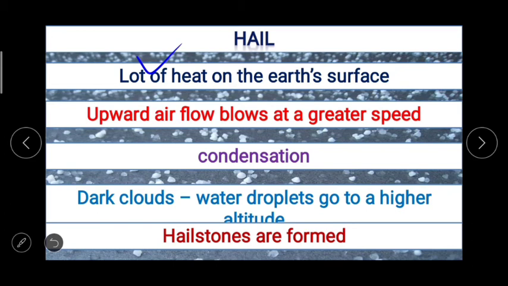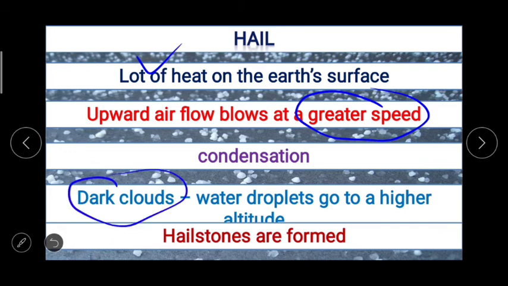The upward air flow blows at a greater speed, and because of this upward flow, the temperature of the air reduces and the condensation of the water vapor takes place. And again the next thing, dark clouds are formed due to this.